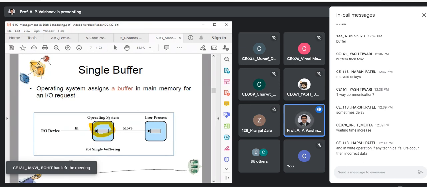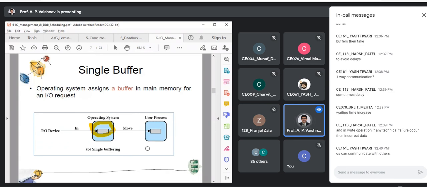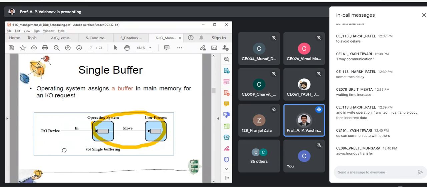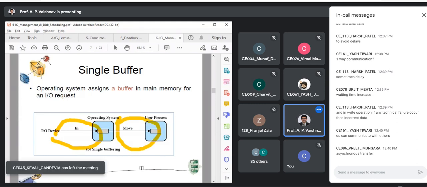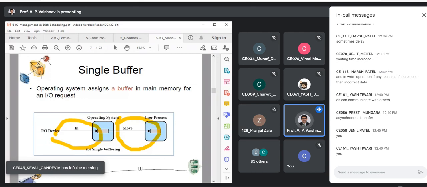You give the IO request. Now, until that IO device populates the buffer, the process can either get blocked or it can do something else. And whenever the data is required, what you can do? You can bring it in, this operation. So actually, yes, you can decouple this part from this part, agreed? That is the advantage of single buffer.